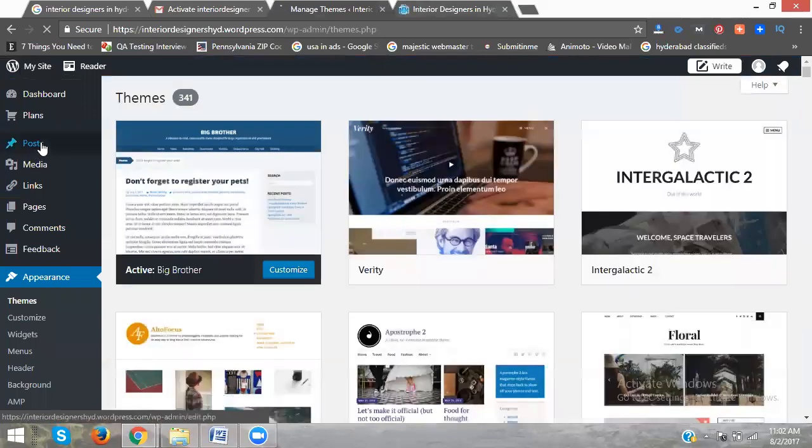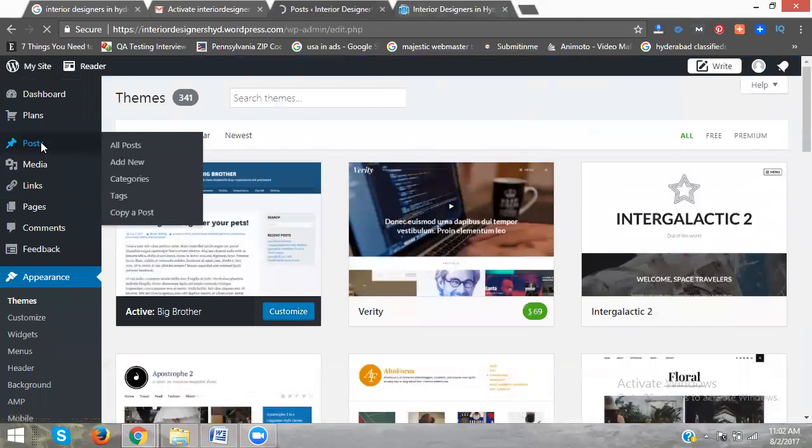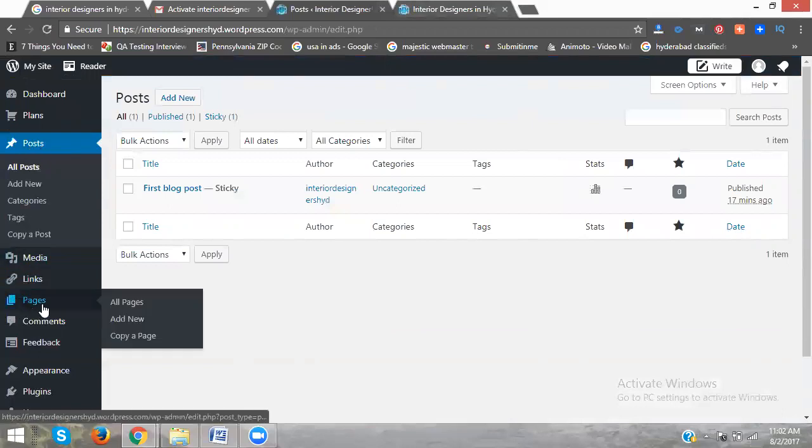Step by step. Blogger dashboard. Go to the post. Every time, the post will be called the home page, and pages will be called the remaining pages. Here two things are there: one is the post, the second one is the pages. Post will be called the number of pages only for the home page.